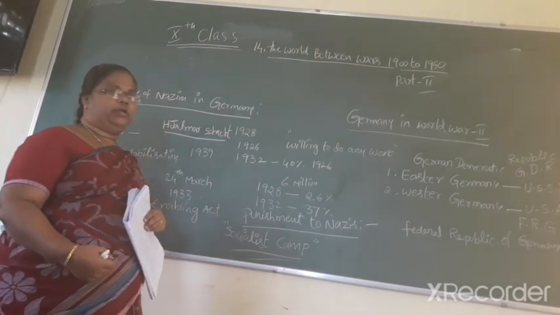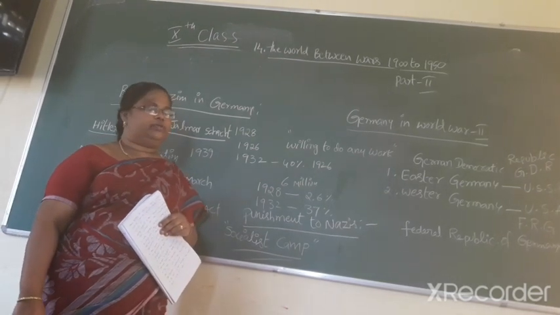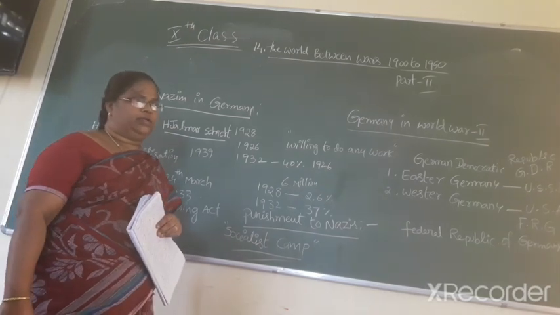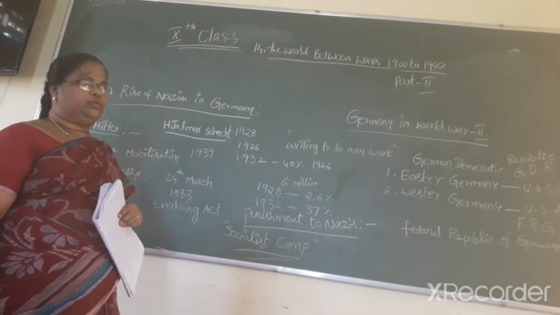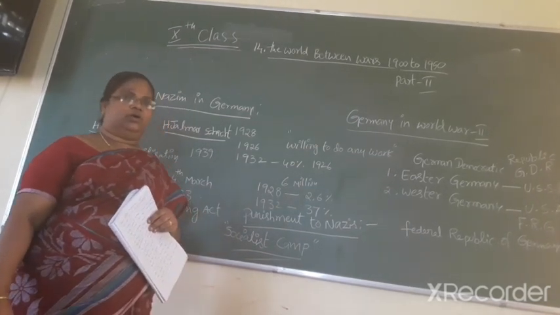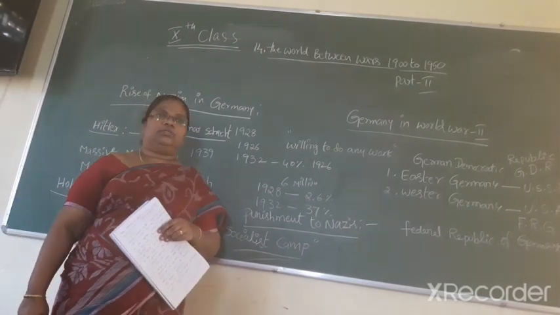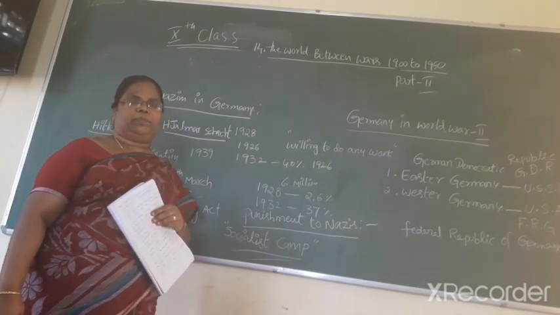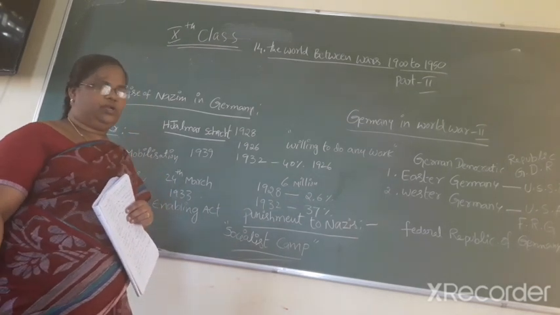By 1932, industrial production had been reduced to 40 percent of the 1929 level. Workers suffered loss of jobs and reduced wages. On the streets of Germany, you could see men with placards around the neck saying, "Willing to do any work."